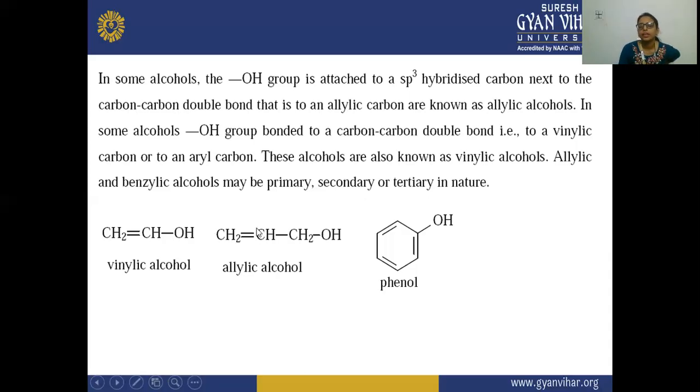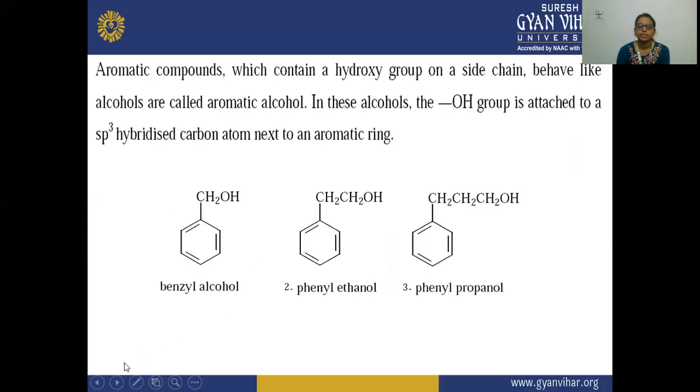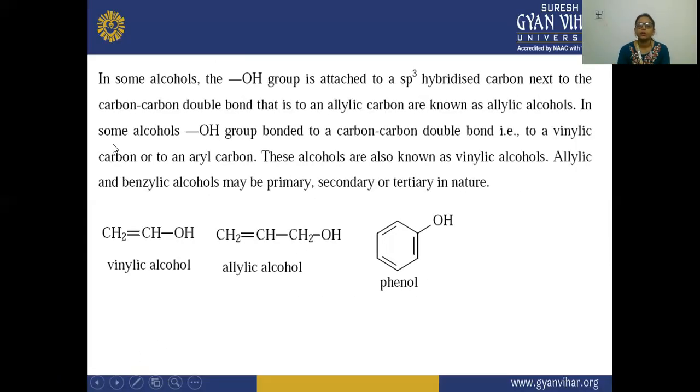This allylic, and this allylic, as well as your benzylic. Your benzylic is this. So the allylic and benzylic may be primary, secondary, or tertiary in nature. Here, if in some alcohol this OH is attached to an sp3 hybridized carbon atom, and this sp3 hybridized carbon is attached to a carbon which is involved in a double bond, then these are known as allylic alcohols.